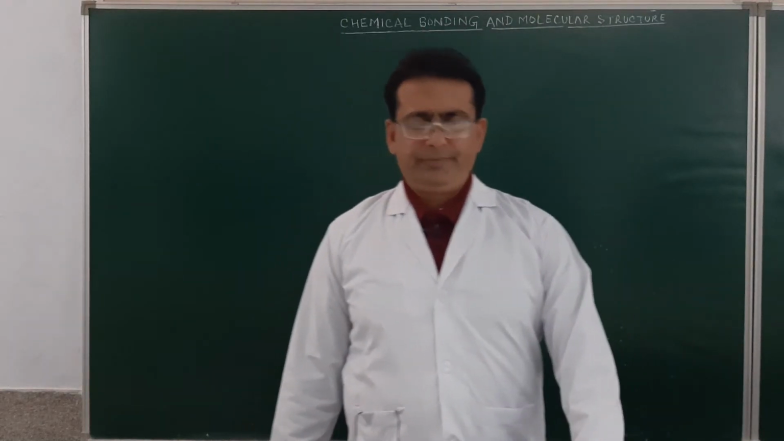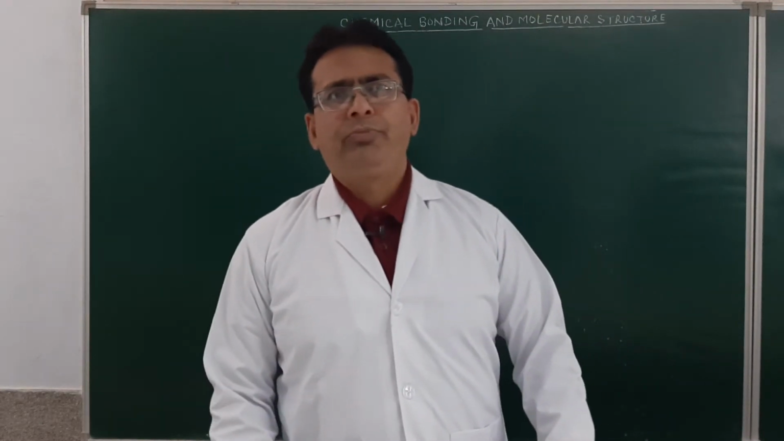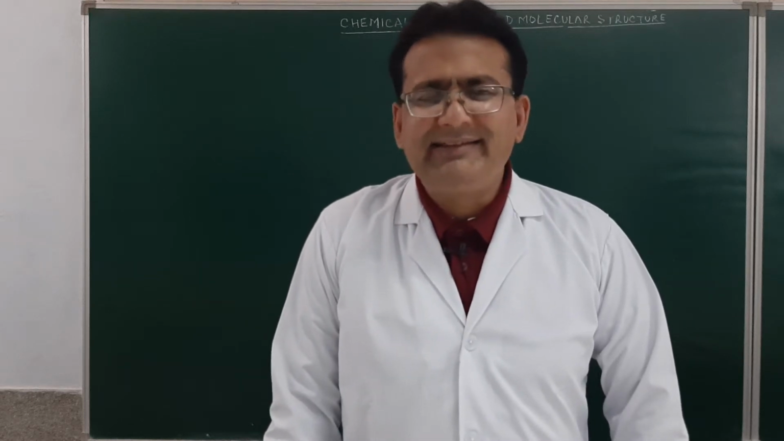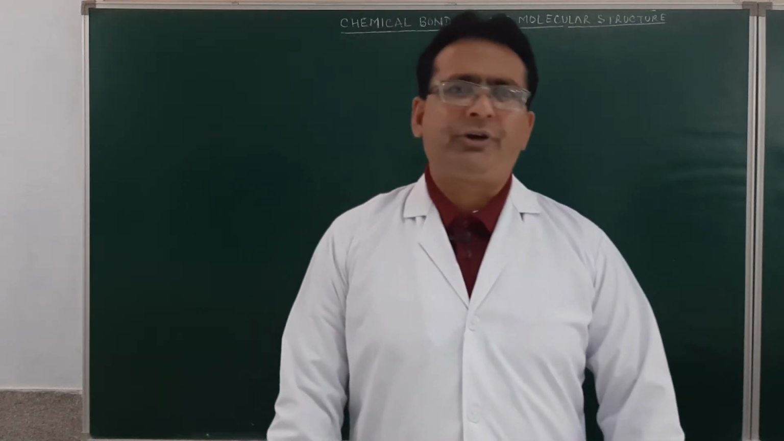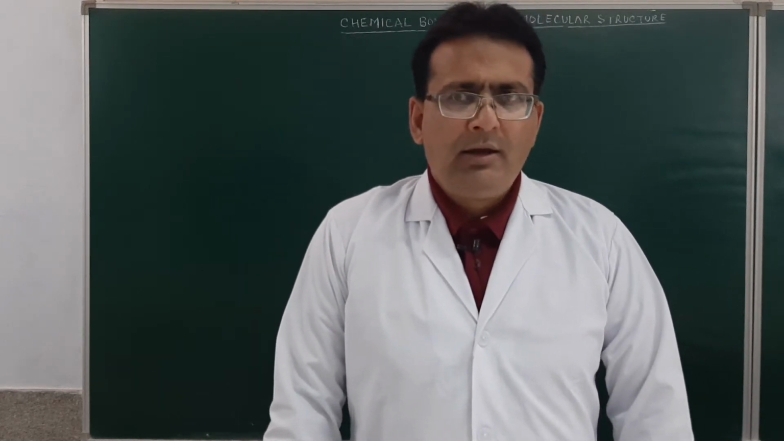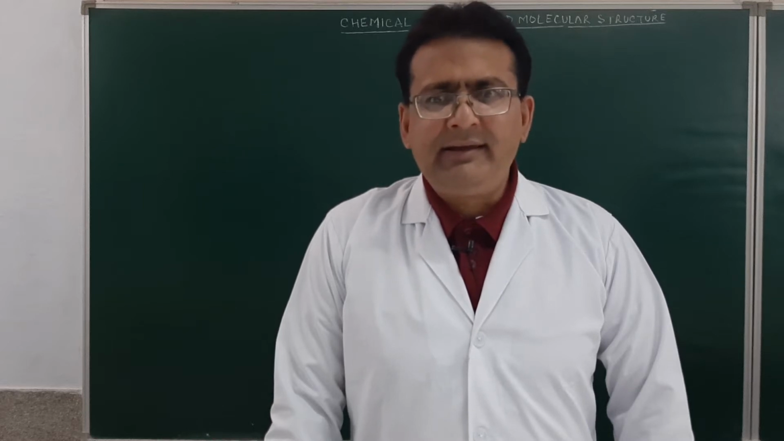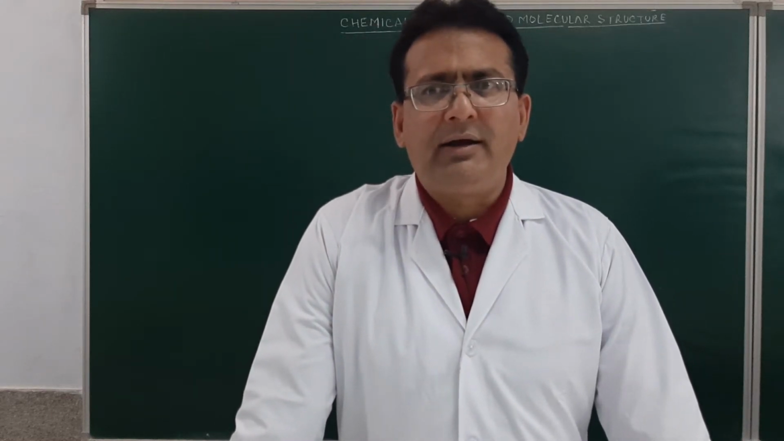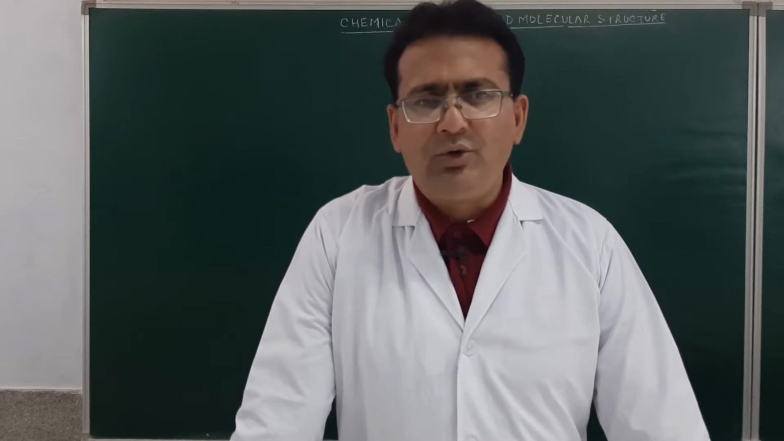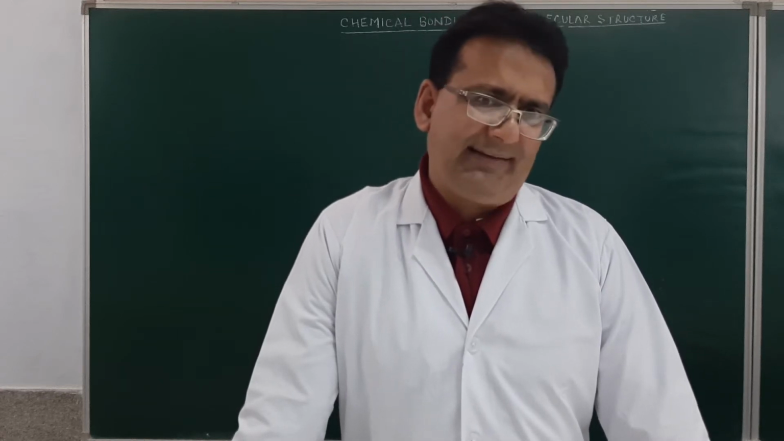Good morning, students. As you know, we have completed the chapter Atomic Structure. In the structure of atom, we discussed that atom has a centrally located nucleus in which the protons and neutrons are present, and electrons are revolving around the nucleus in the three-dimensional space.